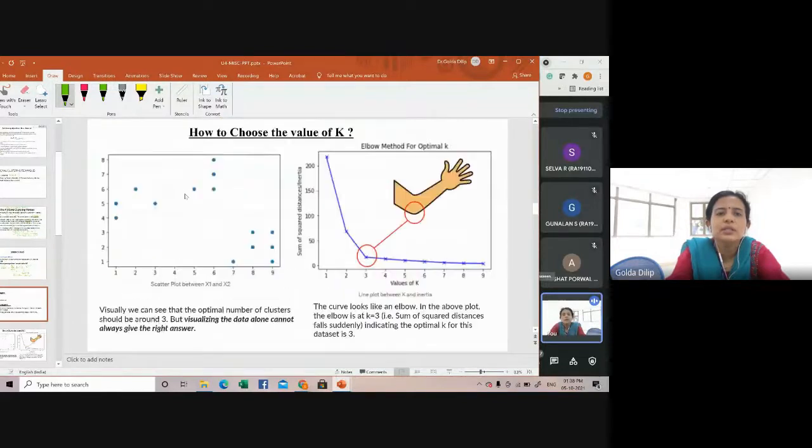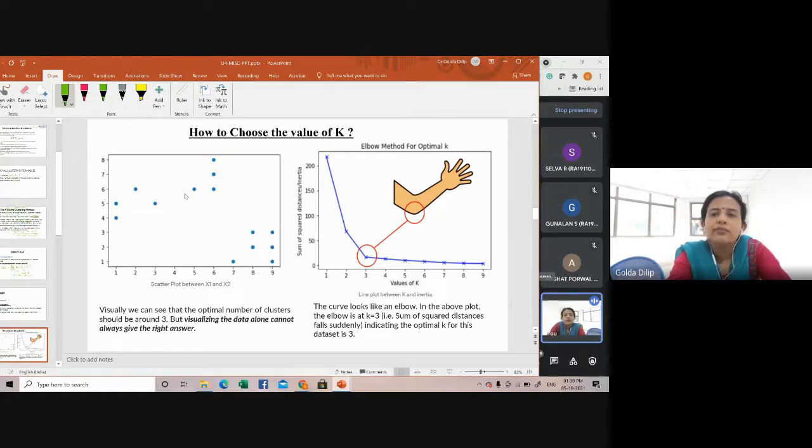Now the question is how to choose the value of K. Many times, it will be specified in the question, when a K-means clustering technique is being asked, how many clusters you are supposed to form with that particular data set. Otherwise, how to choose the value of K? You know that K is a user specified value, which specifies the number of clusters. But practically speaking, there are no hard and fast rules available to pick the value of K.